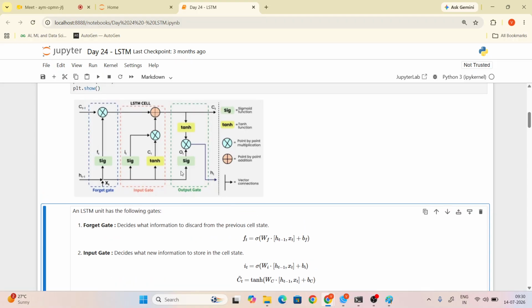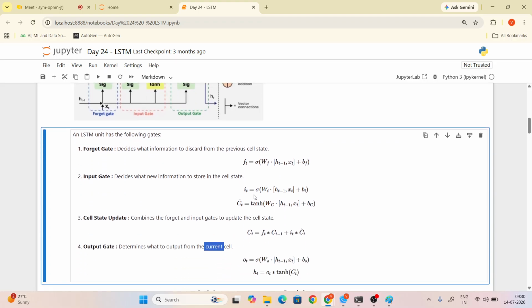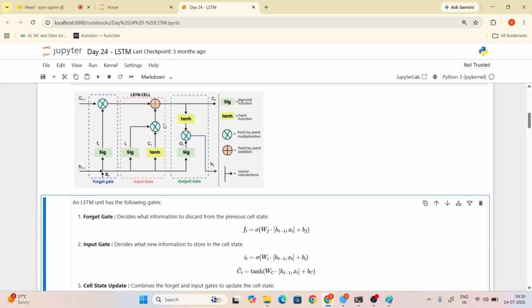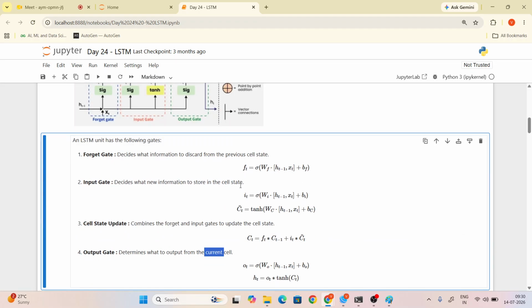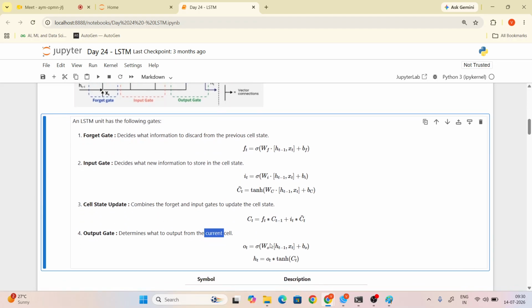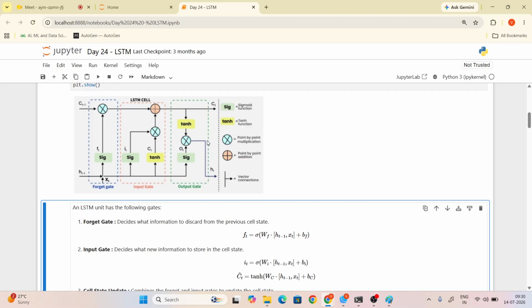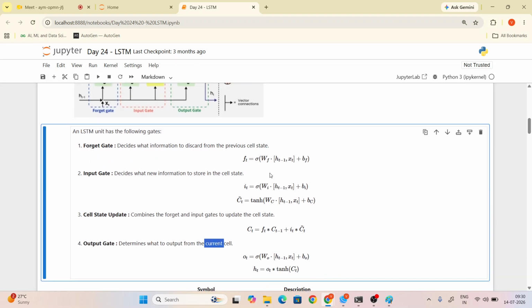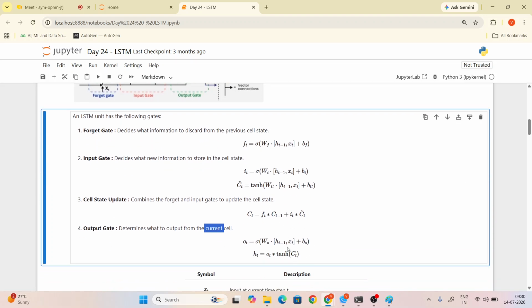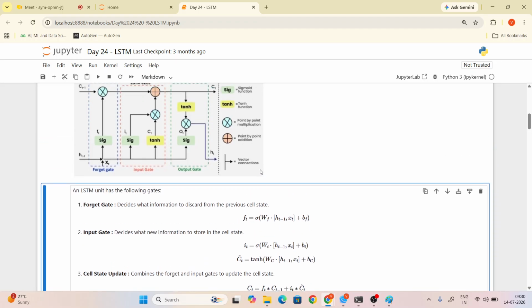In the forget gate we use sigmoid, and we also apply sigmoid and tanh, then combine all these things. Here too we find tanh and sigmoid, the same thing, and here also we have weights, x, and bias.